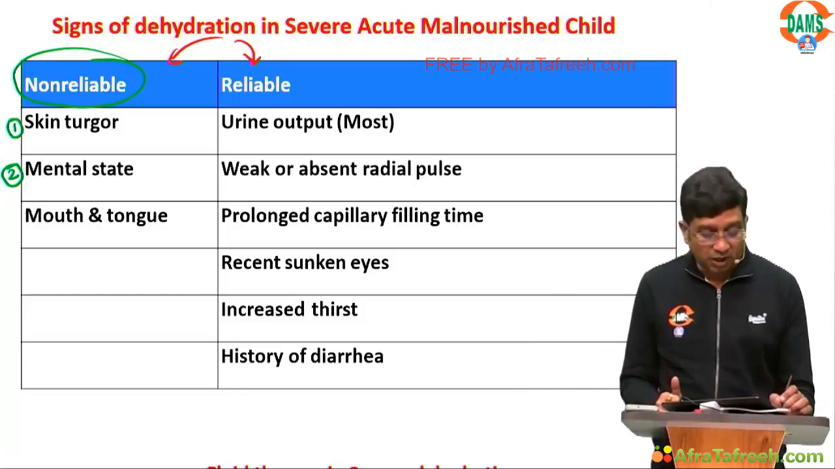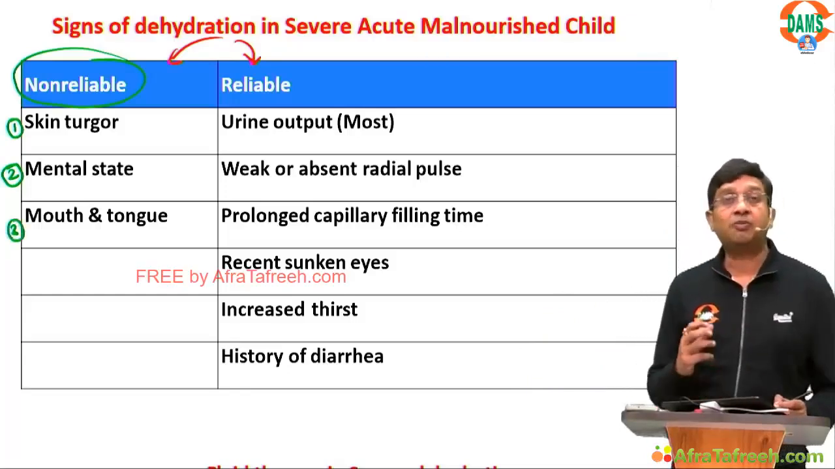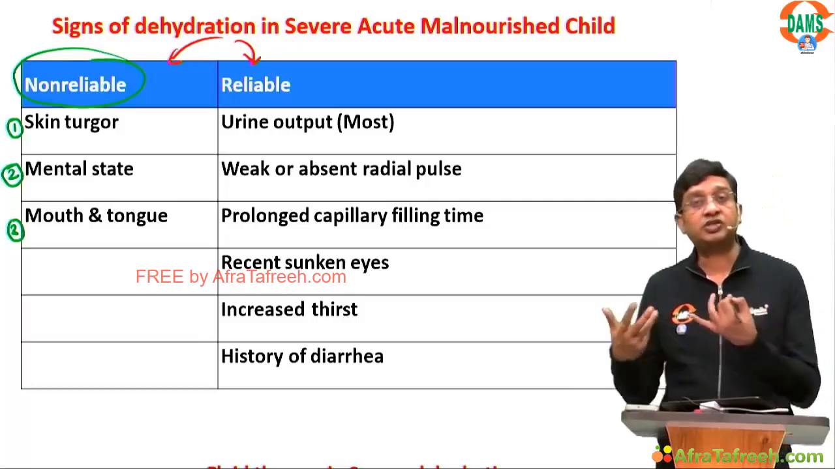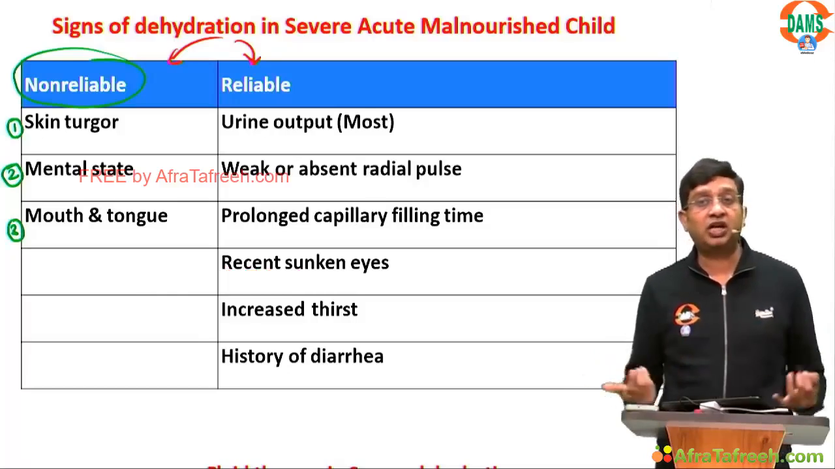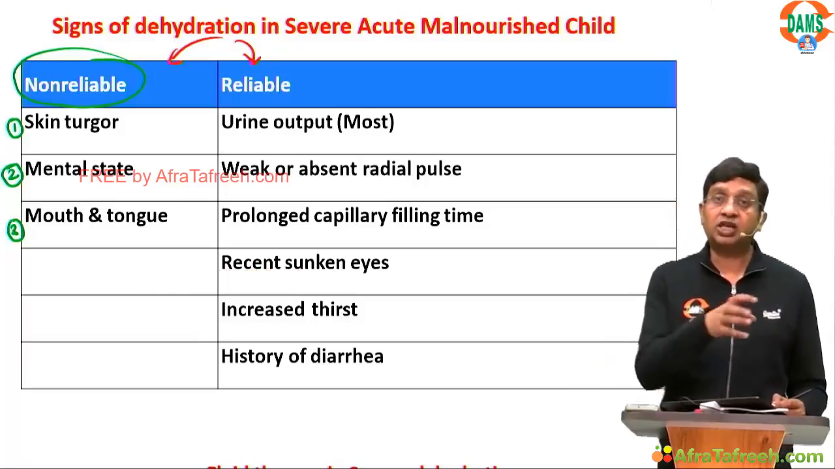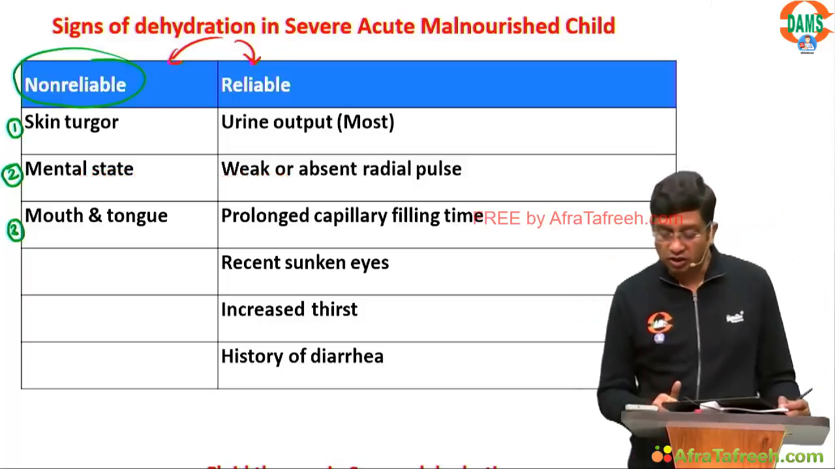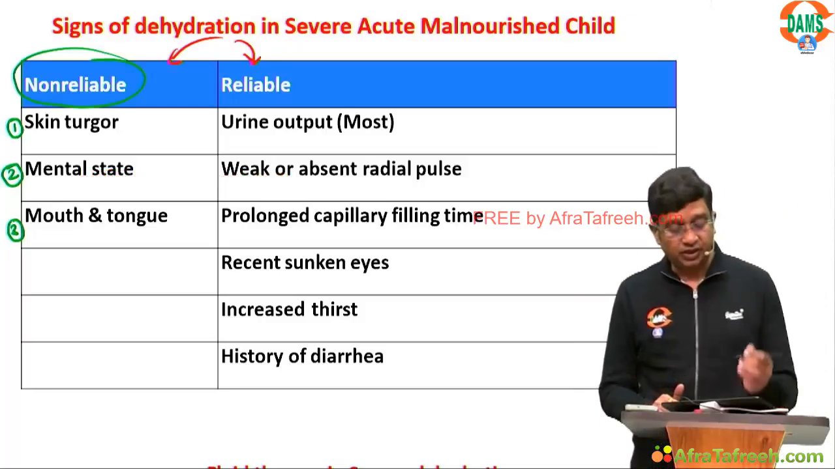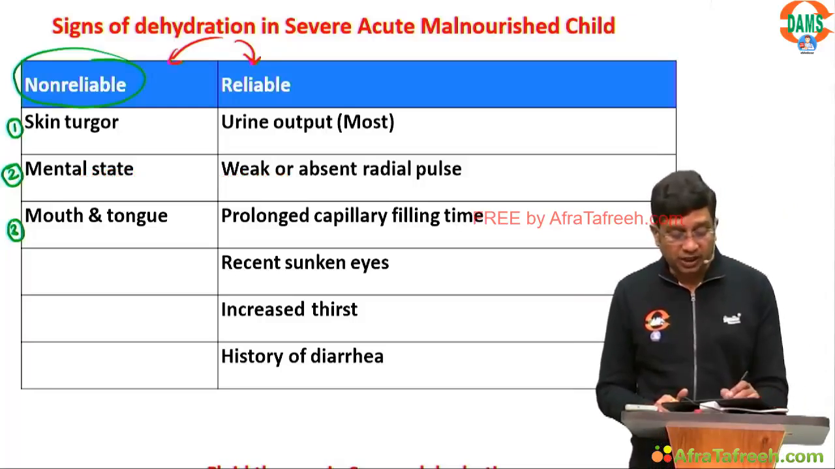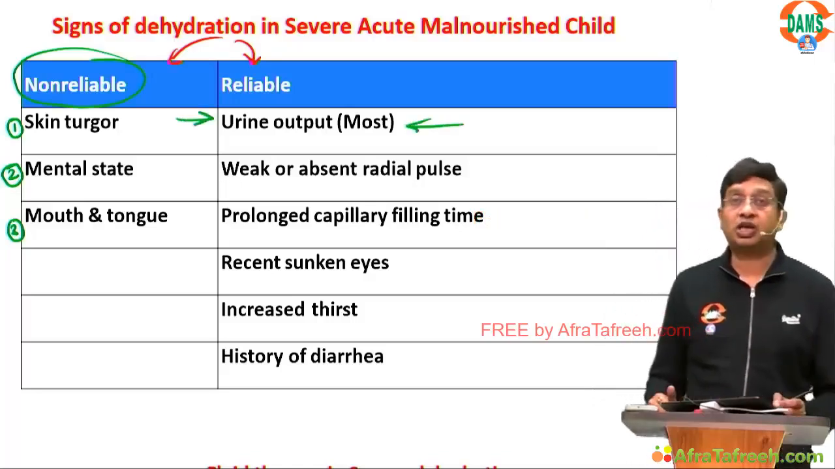Third is the mouth and tongue. That becomes a non-reliable sign, because in a malnourished child you might get glossitis. That can give you appearance of shiny tongue. You might think that the hydration is adequate, but the hydration might not be adequate. Glossitis can be due to vitamin deficiencies. So these three are considered to be the non-reliable signs. Then is the urine output, right? In the reliable, this is the most reliable sign.